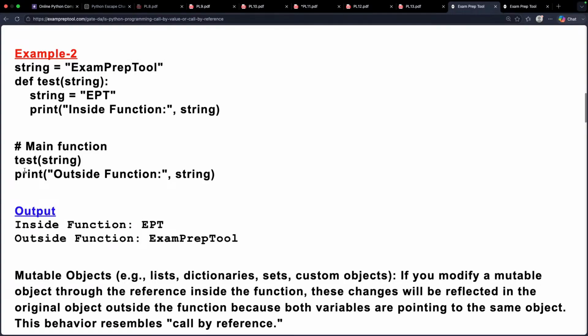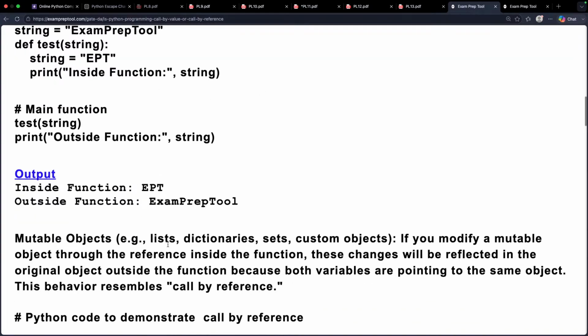So one thing I took here, see main program, it is a global variable. So if you want, you can keep it in the main itself. Now the test function is passing the string exam prep tool. When you go to the test function, string is equal to ept, you change it, and since it is immutable, a new object will be created. Inside the function, if you print, ept will be printed. Outside, if you print, exam prep will be printed. It looks like call by value, right?